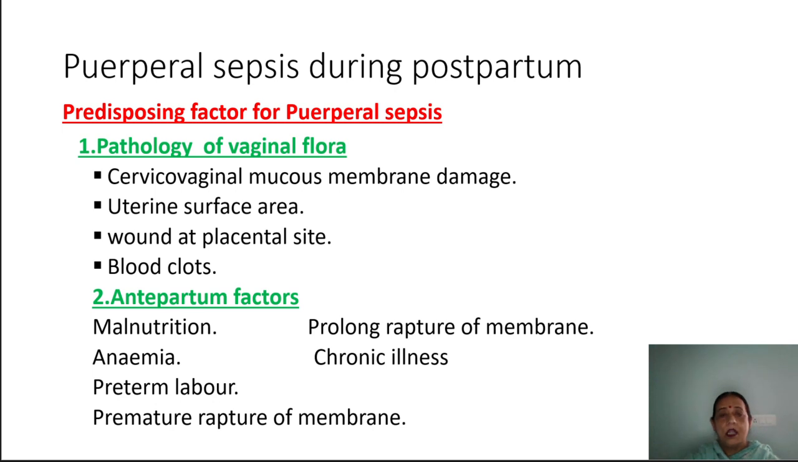Second one is the antepartum factors. At the time of the antenatal period, if the mother is suffering from malnutrition, she is prone to puerperal sepsis. Anemia: if the mother is anemic, she is also prone to puerperal sepsis. Preterm labor: if labor occurs before the time of maturity, it will also lead to infection. Prolonged rupture of the membrane, because the patient may go into dry labor and it will take a long time for the delivery. So in that time there is a chance of infection, which leads to puerperal sepsis. Next is chronic illness. If the mother is suffering from chronic illness, she is prone to puerperal sepsis.